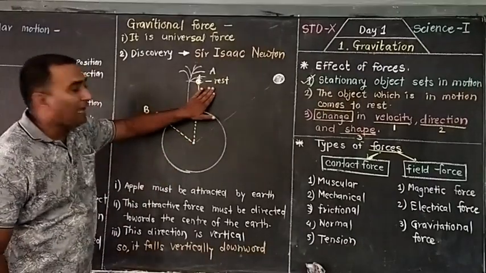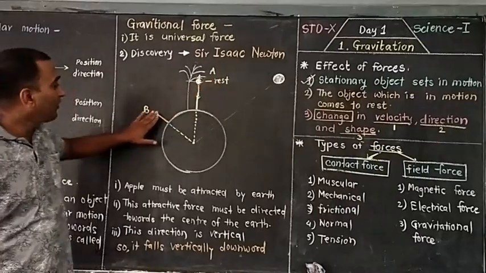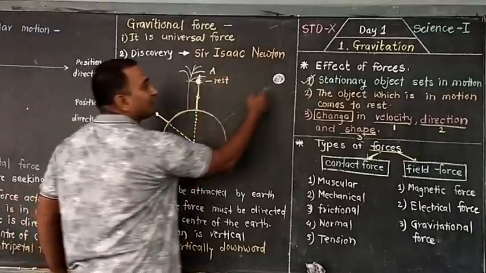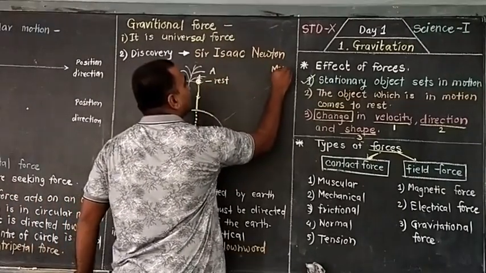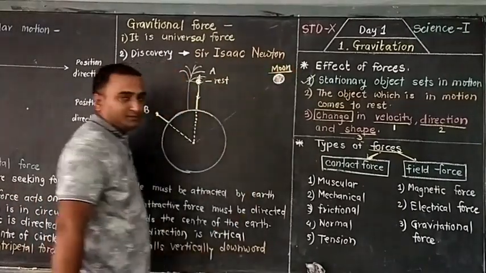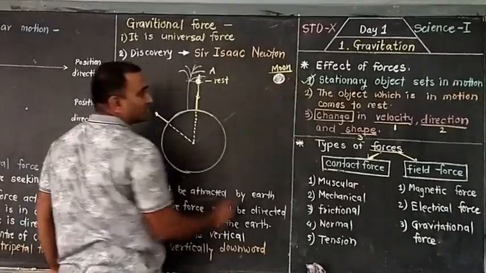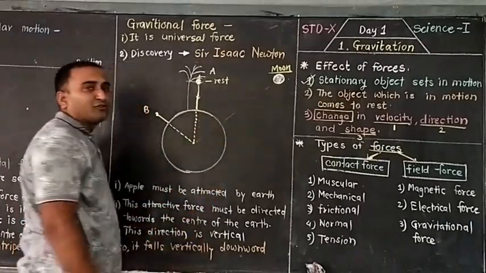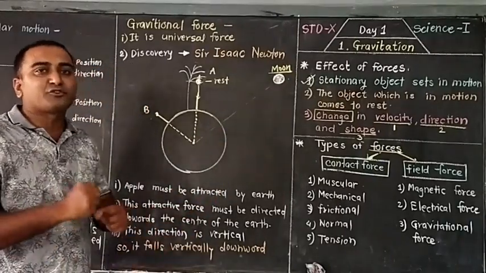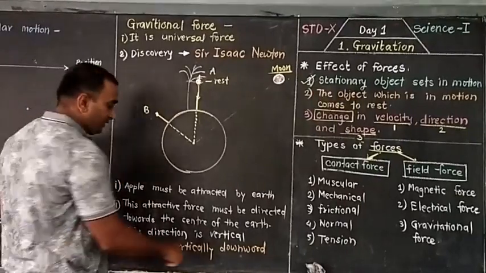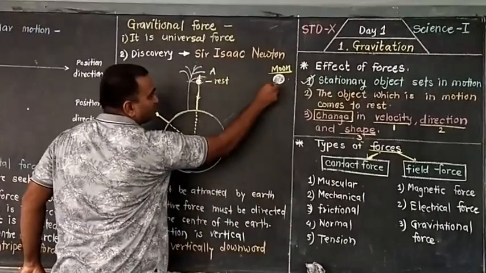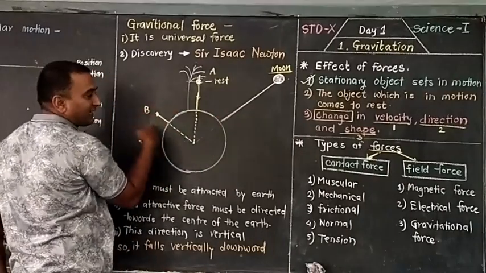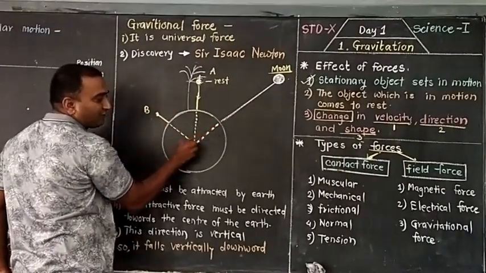What is true with the apple? That is case A. What is true with case B? Any other object. That is also true with the moon. Suppose this is the position of the moon, where the moon is the first object and the earth is the second object. Definitely the force of gravitation, or gravitational force, exists between these two objects. And if you join the line like this, as per case A and B, it also reaches the center of the earth.